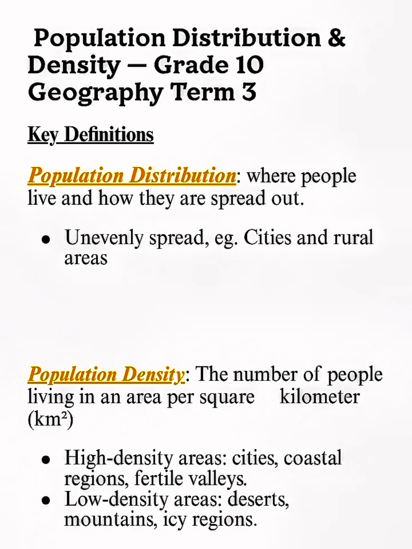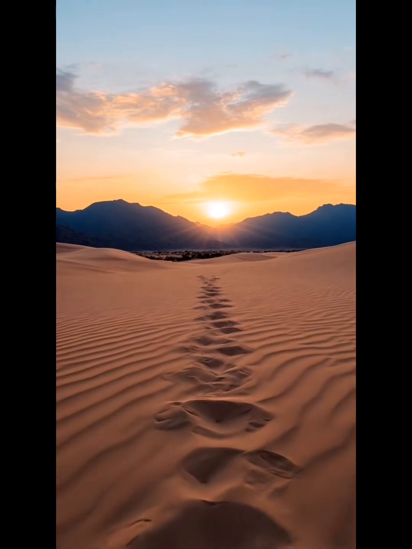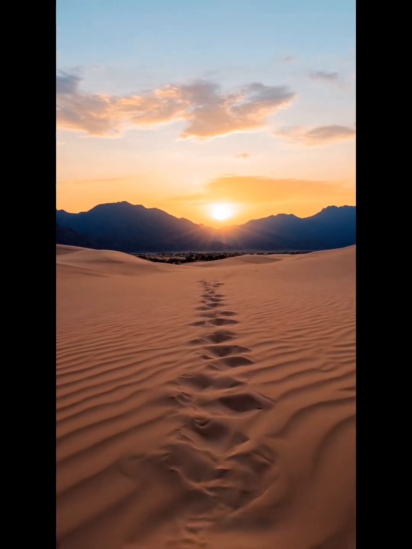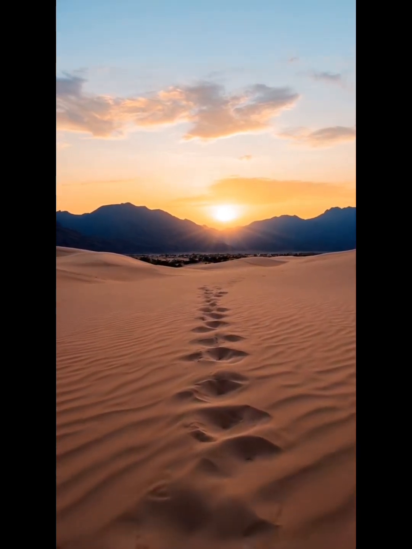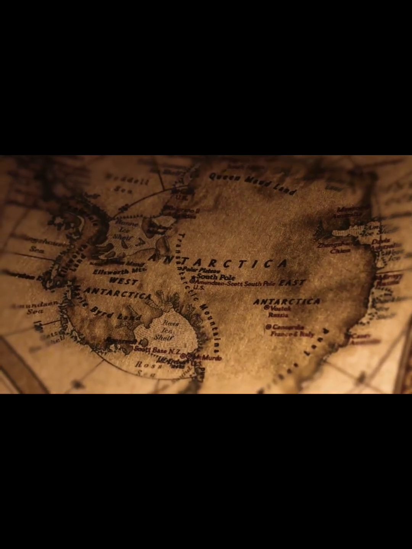Low density areas, these contain deserts, mountains, and icy regions. Not a lot of people are willing to live there, or even if they did want to live there, they may not be able to adapt to that certain area, so not a lot of people live there. For example, deserts. Imagine living in a desert.